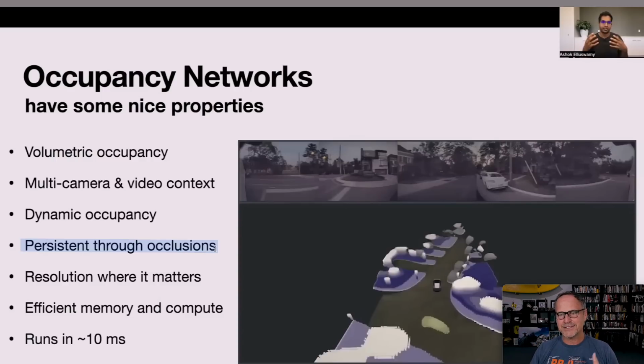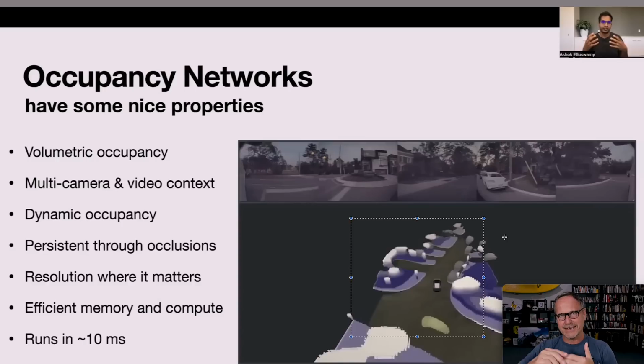So it allows it to deal with occlusion much, much more elegantly than any of the other solutions have up to this point. It puts resolution where it matters. In other words, it creates a volume of space around the vehicle, and it's asking where is everything in this volume of space, and just ignore everything else outside of that. You can see that in this image right here. It's got the neighborhood and these little turnouts and things like that. It's got this volume of space that it's mapping out in pretty high detail, and then it's just throwing away everything outside of that because it doesn't need to know about that at this point.